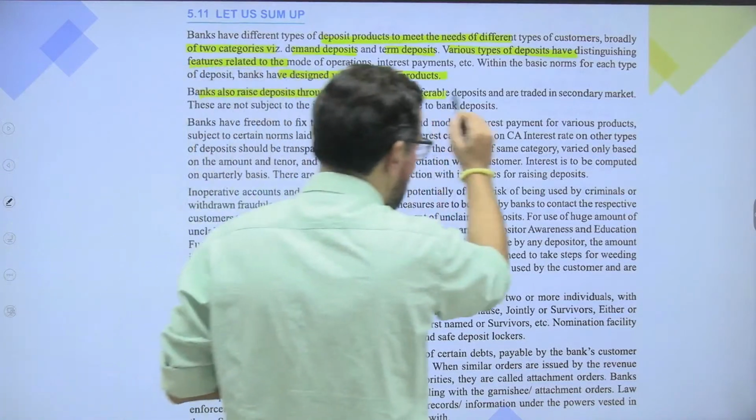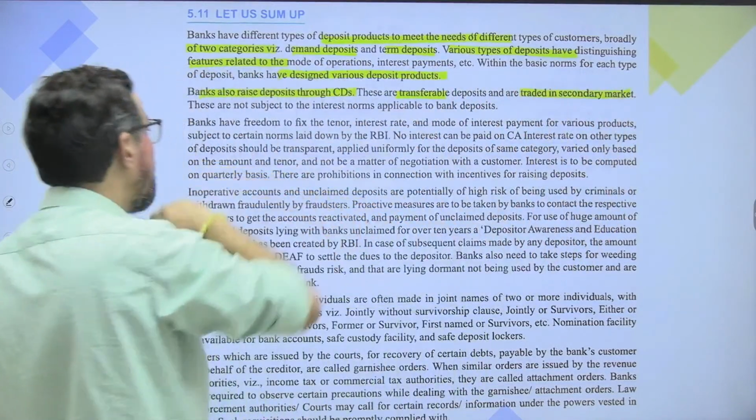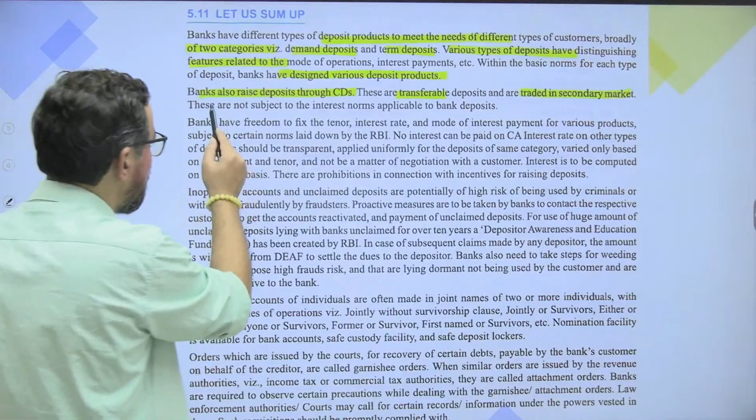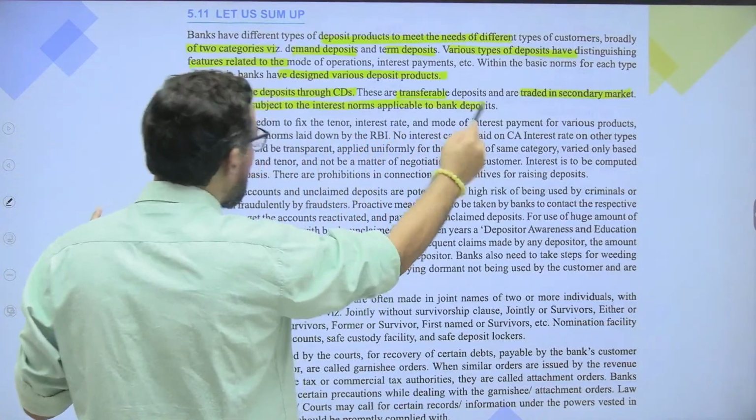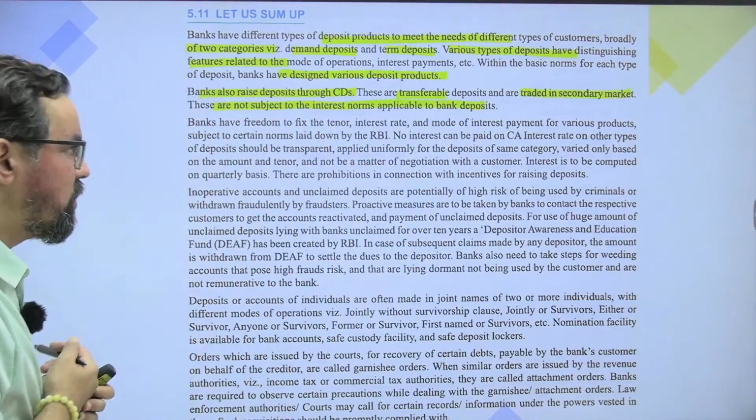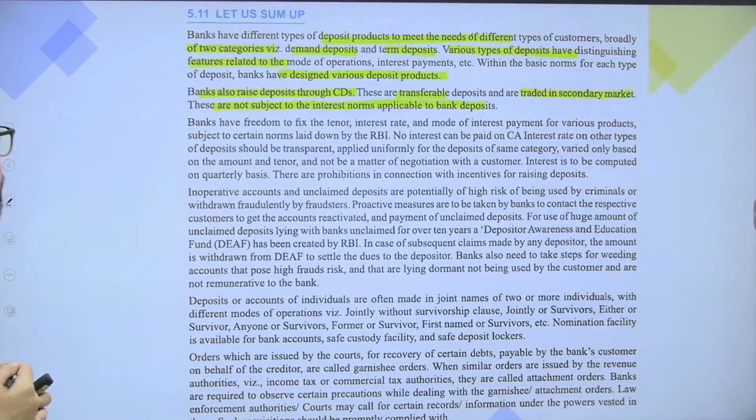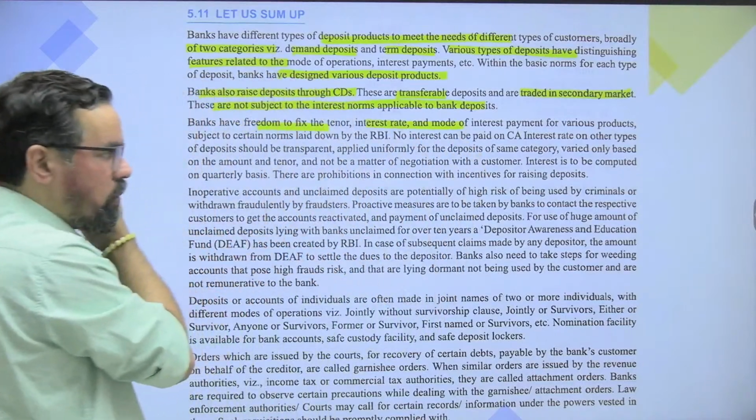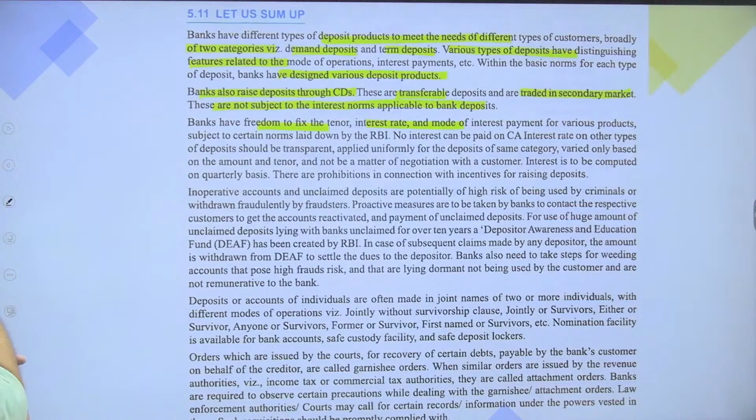transferable and traded in the secondary market. These are not subject to interest norms applicable to bank deposits, so please do remember this one. Banks have freedom to fix the tenure, interest rate, and mode of interest payment for various products. Mode of interest payment means fixed, floating or discount.